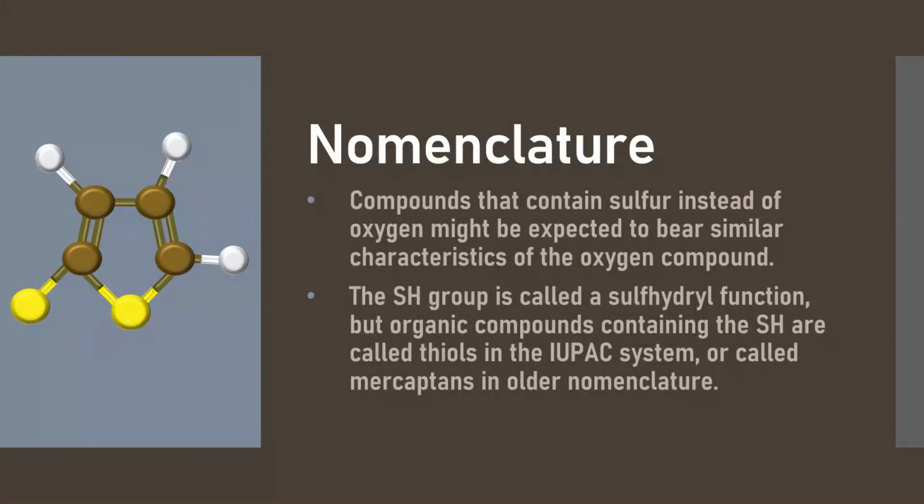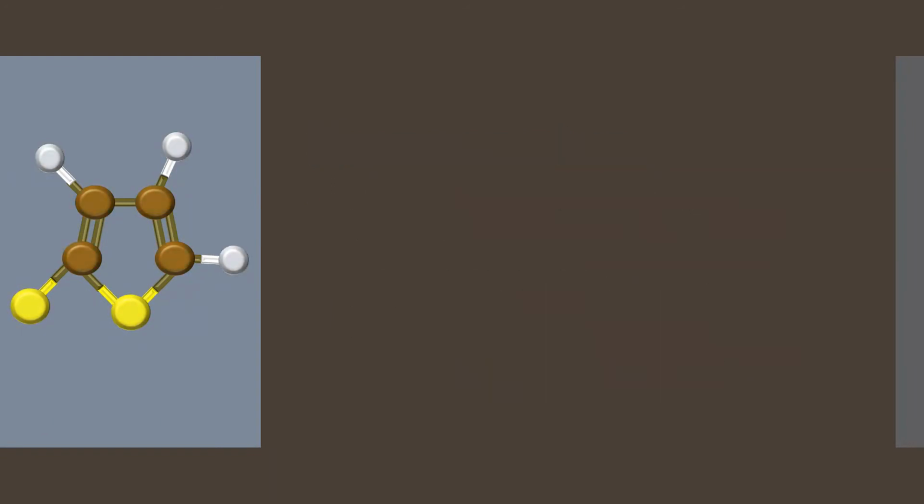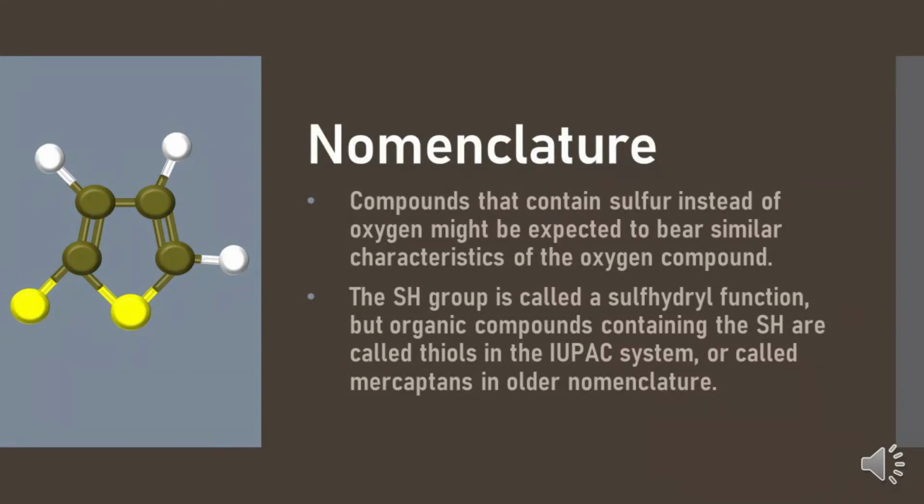Sulfur is a row down from oxygen in the periodic table. Compounds that contain sulfur instead of oxygen may be expected to bear similar characteristics to the oxygen compound, but their chemistry is different from each other. The SH group is called a sulfhydryl function, but organic compounds containing the SH are called thiols in the IUPAC system, or called mercaptans in older nomenclature.